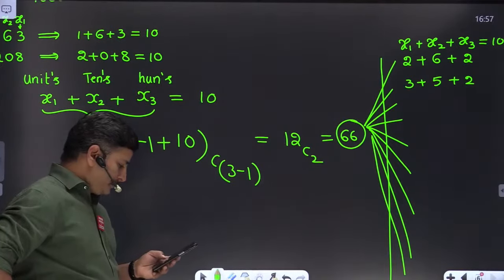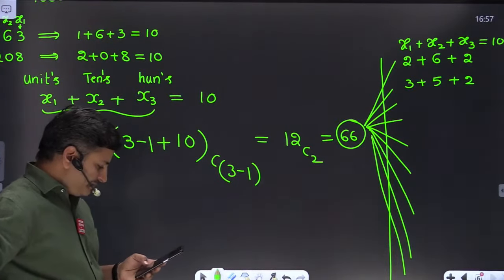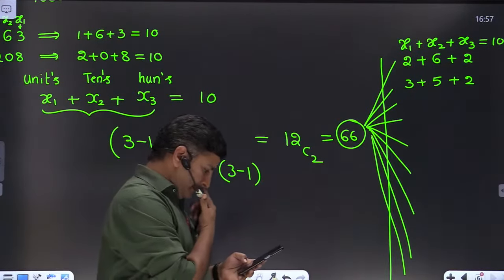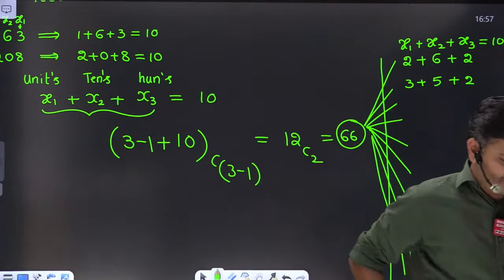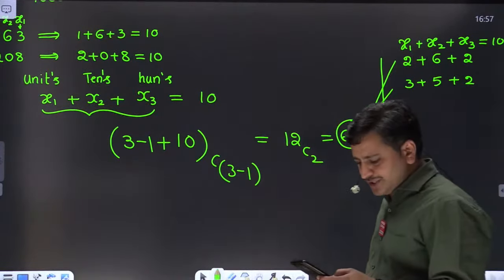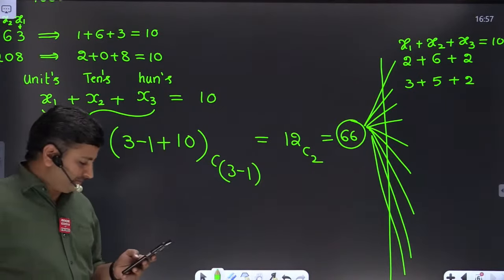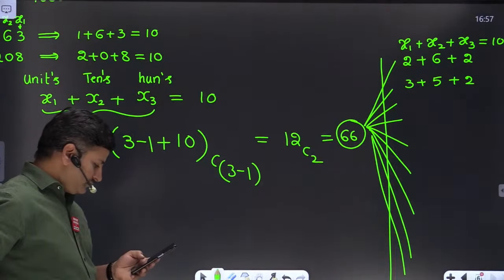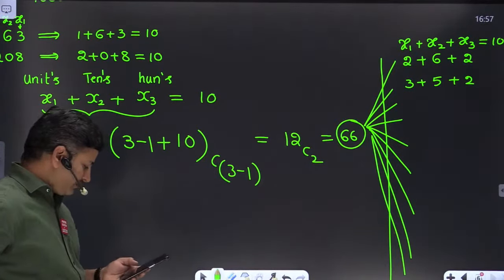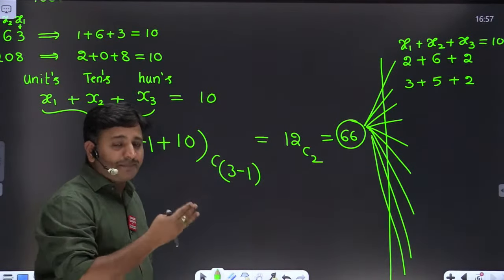No. Then what is the final solution? Yes, Mahit, your answer is correct. 63 is correct. Yes, friends, there are 3 situations where we have to subtract from here.